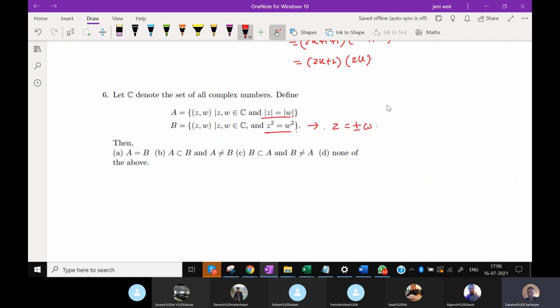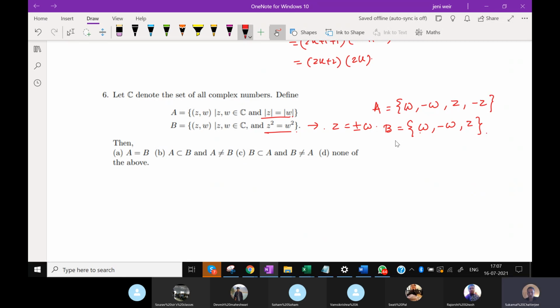So if I take an example of the two sets, set A can be W, minus W, Z and minus Z. So that fits set A, and set B will be W and minus W and Z, right?